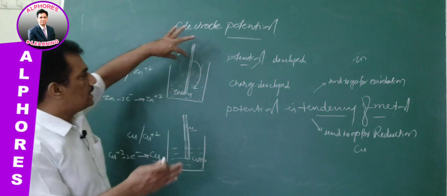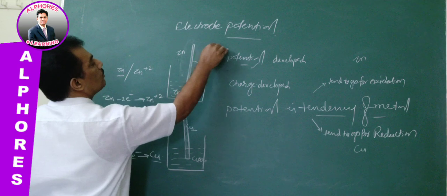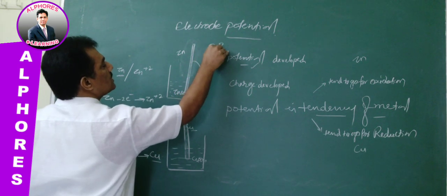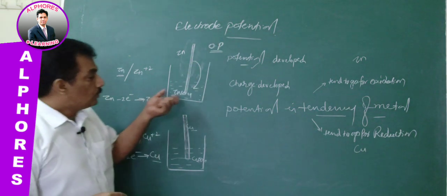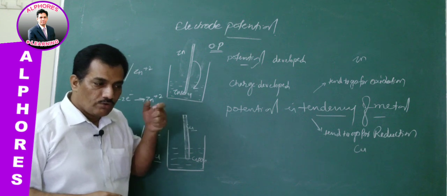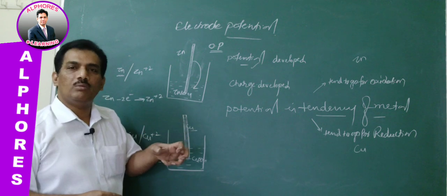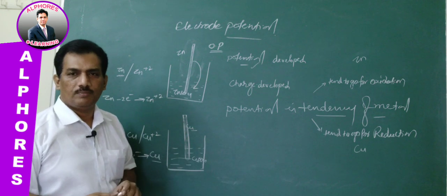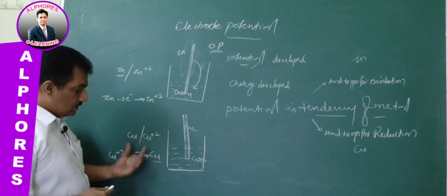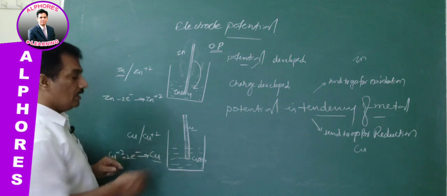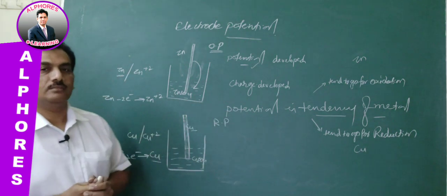And now, just observe, when this zinc tends to go for oxidation, the potential developed is nothing but oxidation potential. You remember, OP is nothing but oxidation potential, due to its tendency to go for oxidation. Thereby, when its tendency supports oxidation, the potential developed is oxidation potential automatically. And here the tendency of copper is not to go for oxidation. Here the tendency is to go for reduction. That's why the potential developed is reduction potential.